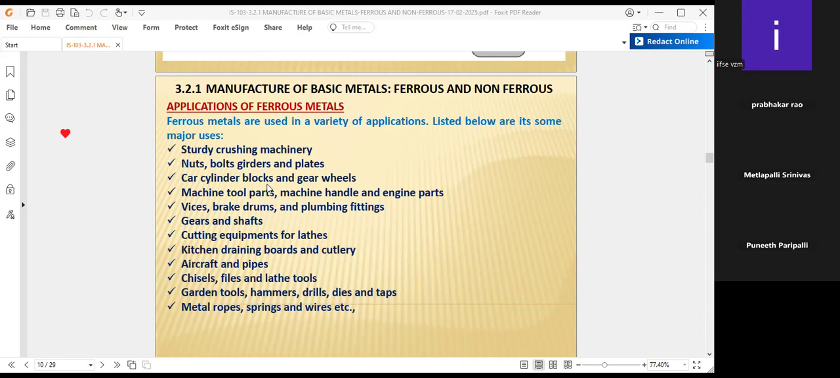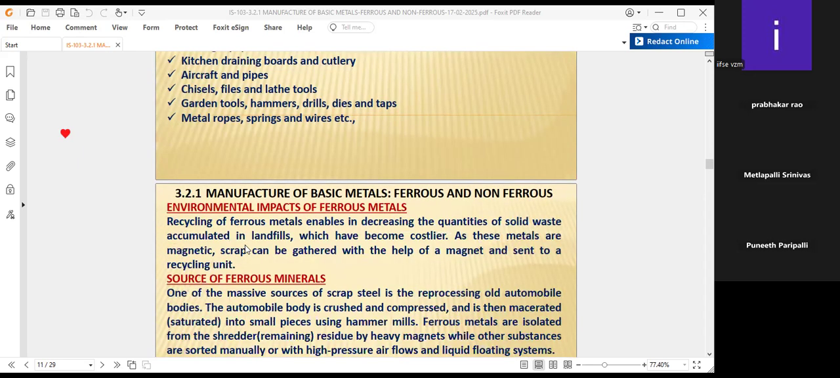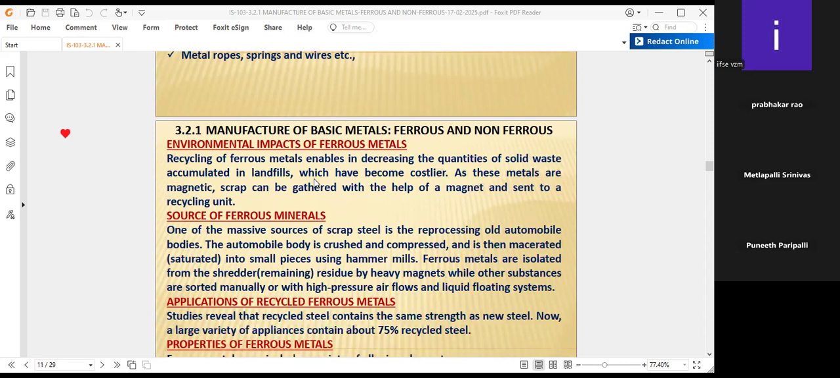They take the molds from the organization, and then at that organization they will melt them again and prepare the various shapes they want. Environmental impact also we have to see, because human habitation is nearby your industry. They have to see how the scrap is coming to your organization, and what the transportation is. We have to see the environmental impact also while installing the organization. Recycling of ferrous metals enables decreasing the quantities of solid waste.